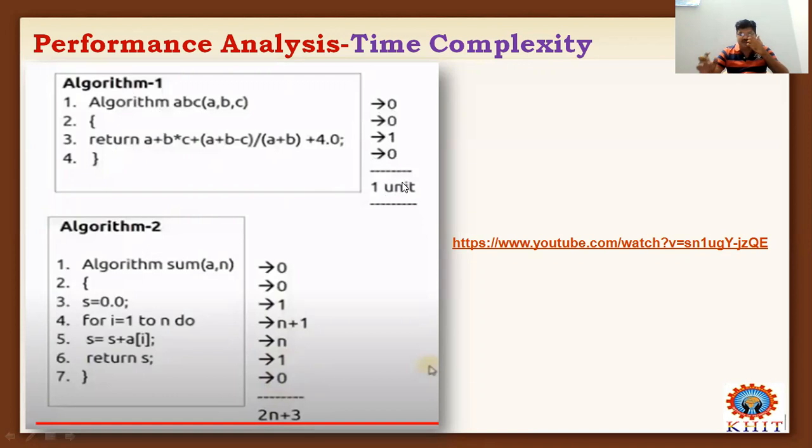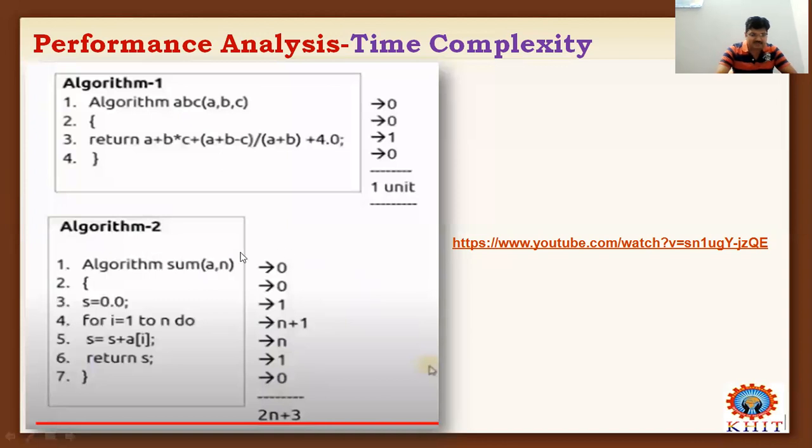While calculating the time complexity of an algorithm, simply ignore the constant values. Here, the constant value is 1. Now ignore the constant value 1. So what else is remaining? Nothing is remaining. So here the time complexity of the given algorithm is order of 1. That is the final answer.